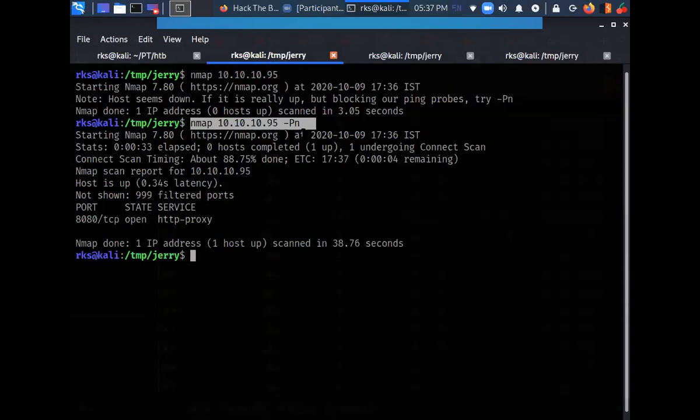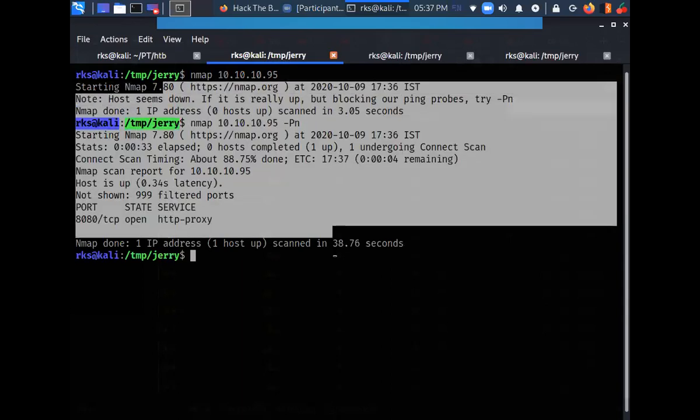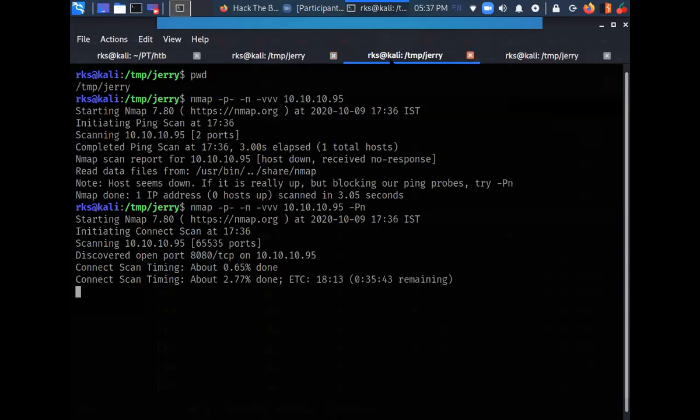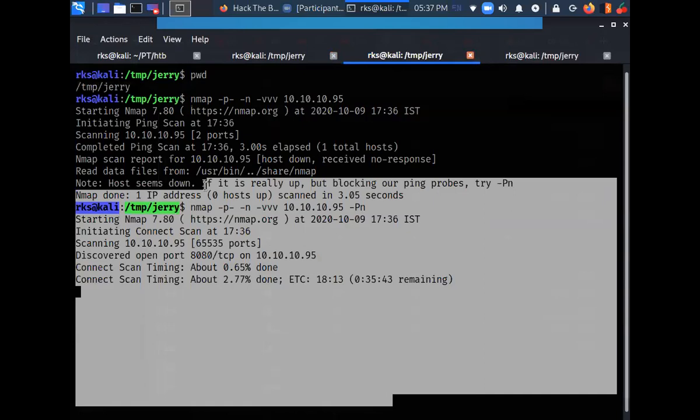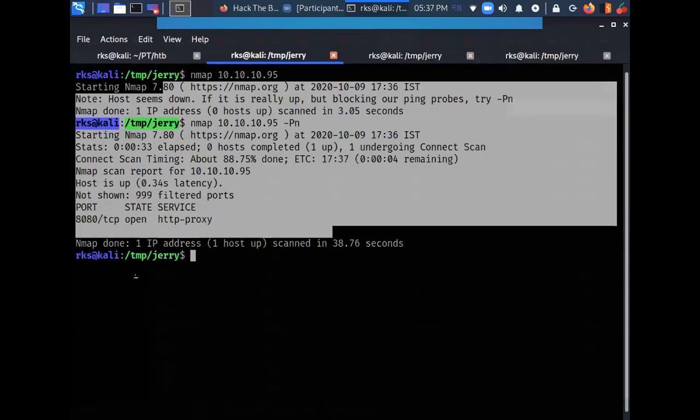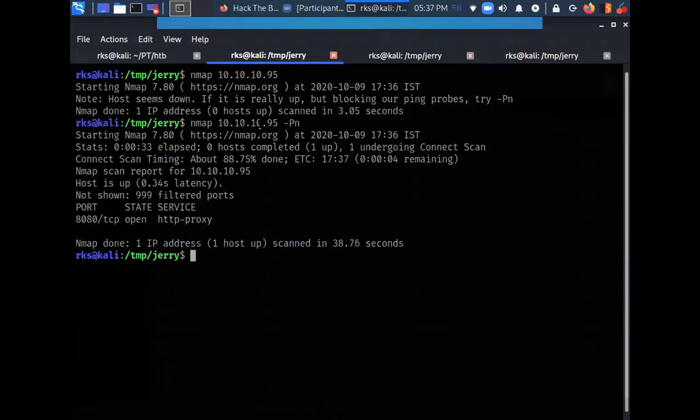So it is 8080. What I found here was that port number 8080 is open from our basic port scan. So that I do not miss any port, I have this -p- also running. Let it run. Now version detection, HTTP proxy. So let's run a version detection scan here.